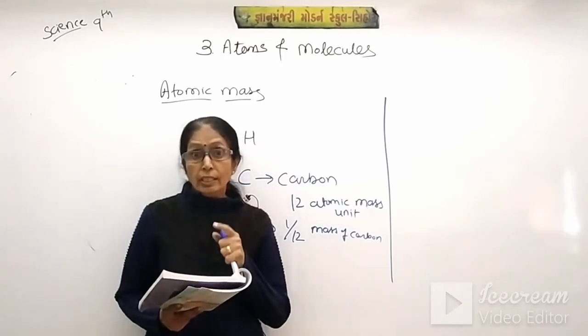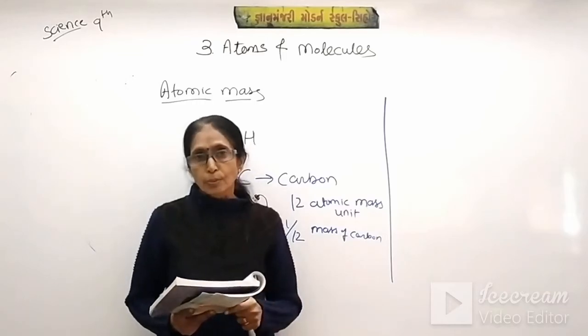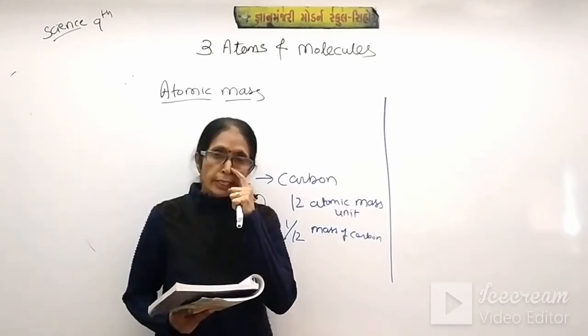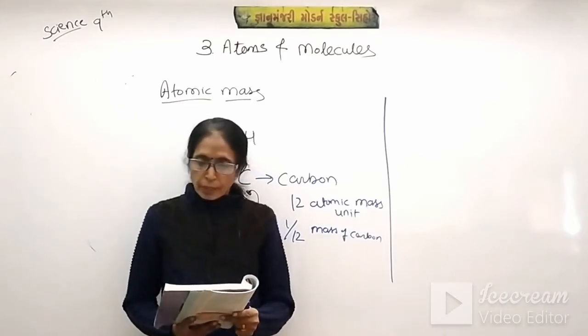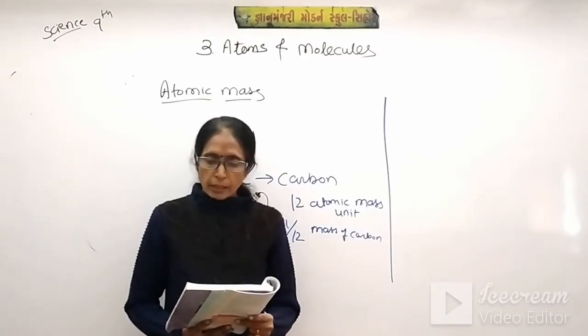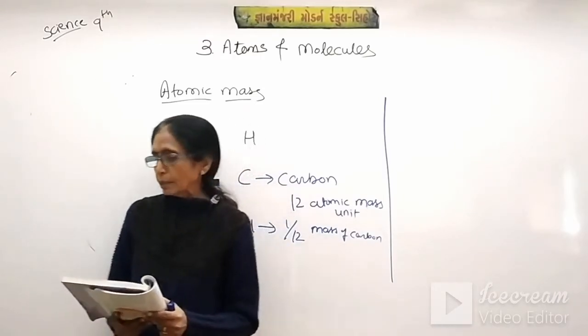If all the 12 pieces are of the same mass, then only this is possible. So for your understanding, the example is given of watermelon, nothing else. Now look at Table 3.2, atomic masses of a few elements.